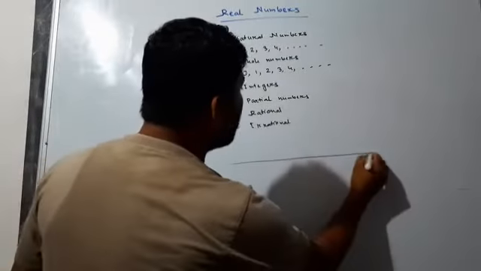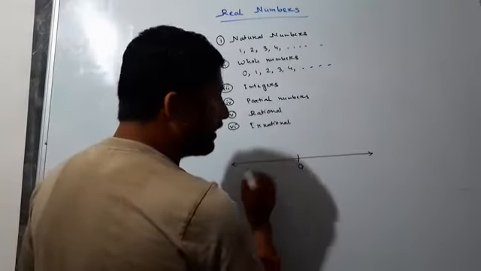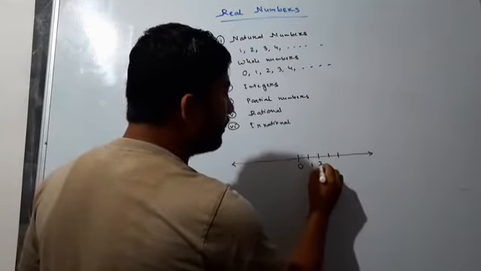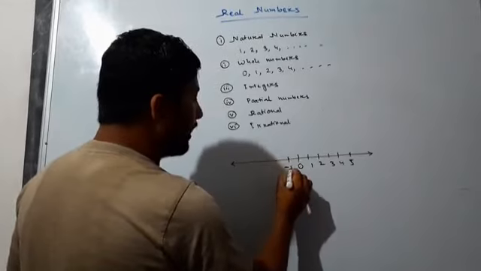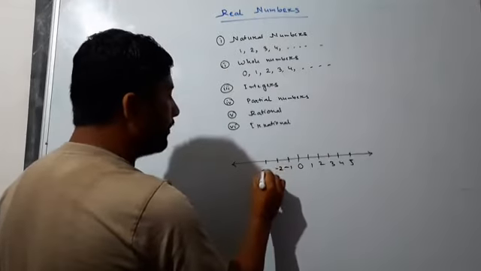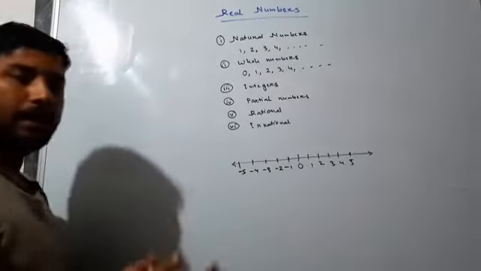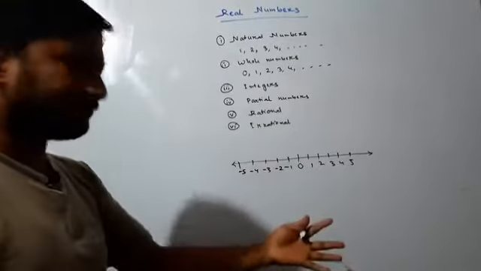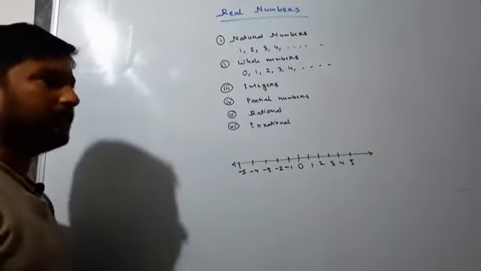See, maybe this is a number line. You can take 0 here, then 1, 2, 3, 4, going on like this, 1, 2, 3, 4, 5 in equal parts, then -1, -2, -3, -4, -5. What numbers are these? Integers. This is the integer number line, and on it we are writing 1, 2, 3, 4, 5, and here -1, -2, -3.